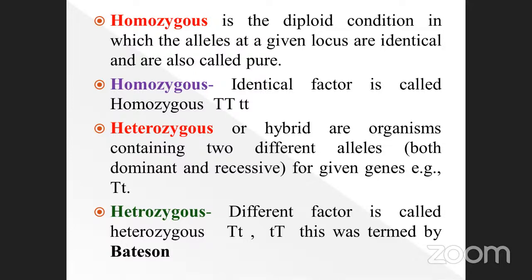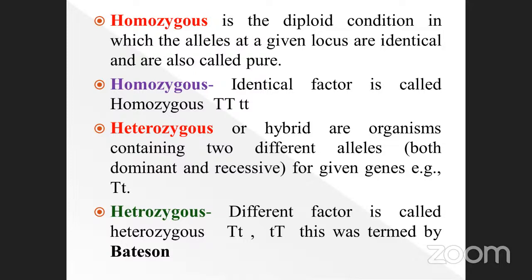Heterozygous. But which one is dominant? Capital T is the dominant. It expresses itself. That is very, very important. So the recessive character is suppressed. This condition is called heterozygous. The zygote presents two characters, two alleles: the dominant allele as well as the recessive allele.